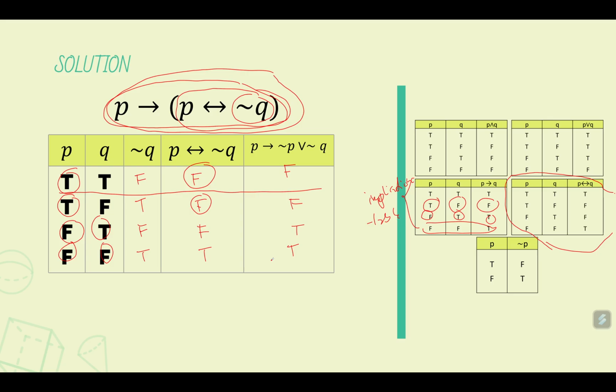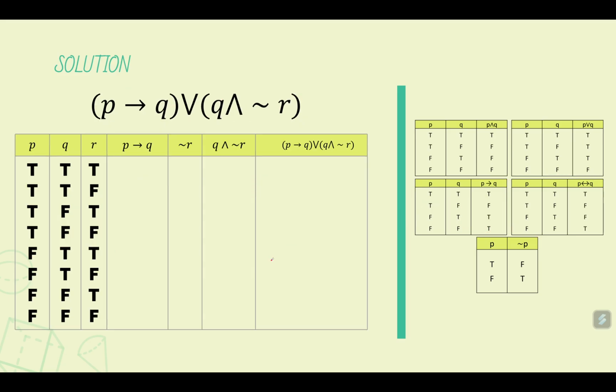So that's how we are going to decide if a complicated or complex statement is either true or false: by first constructing its truth table and then looking at the possible values. So you do the other examples here.